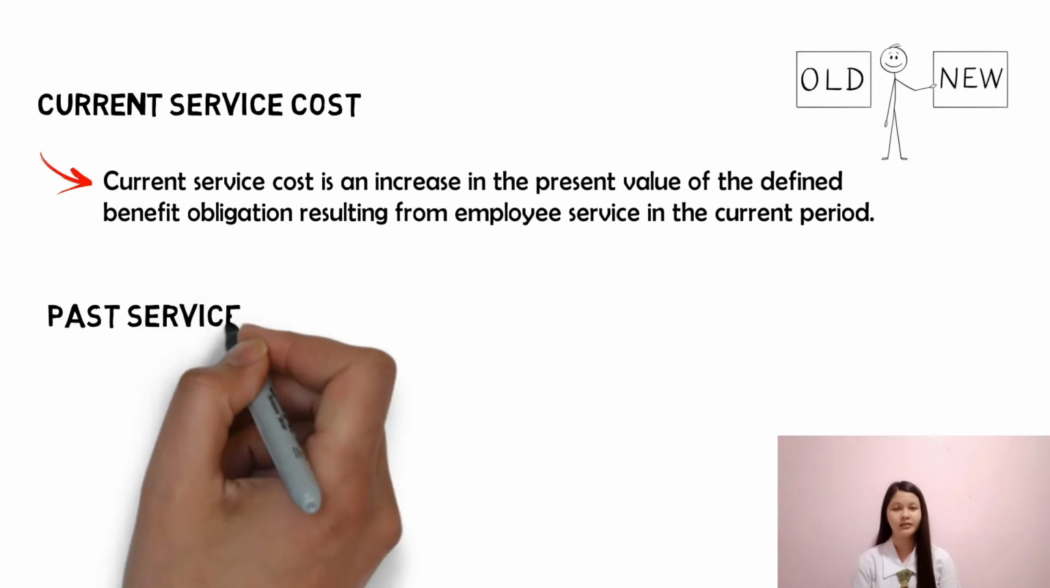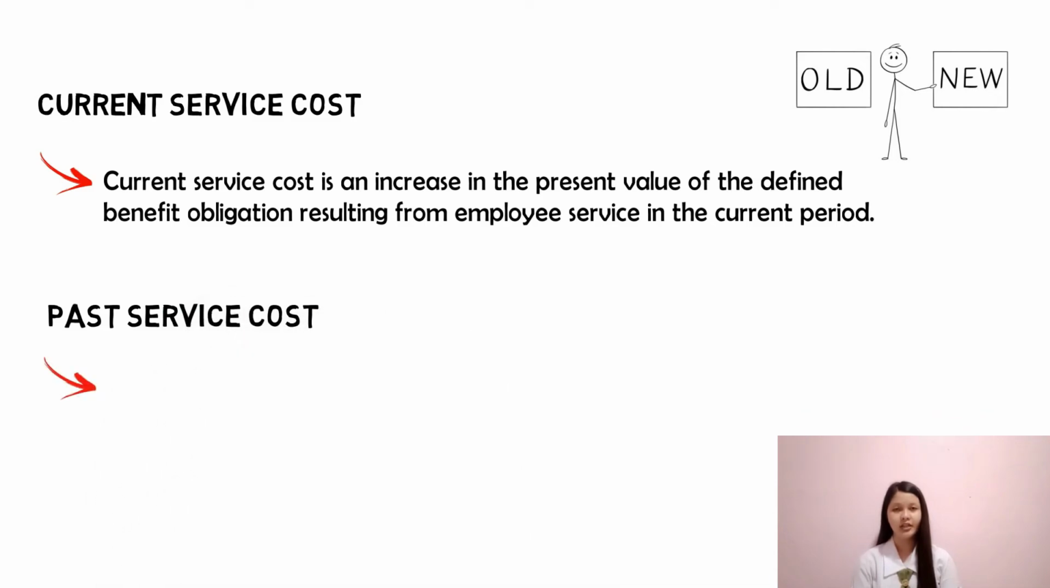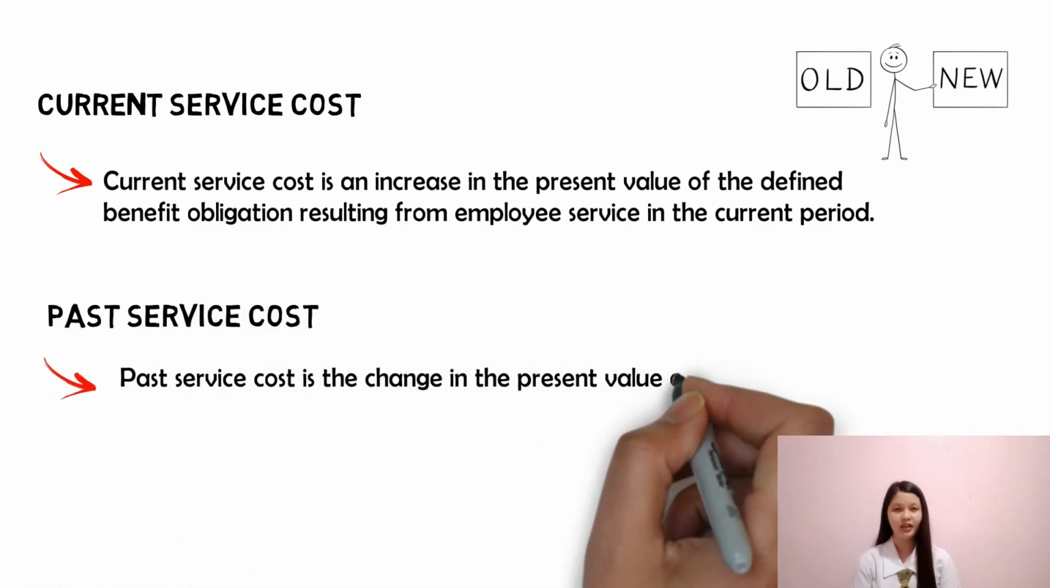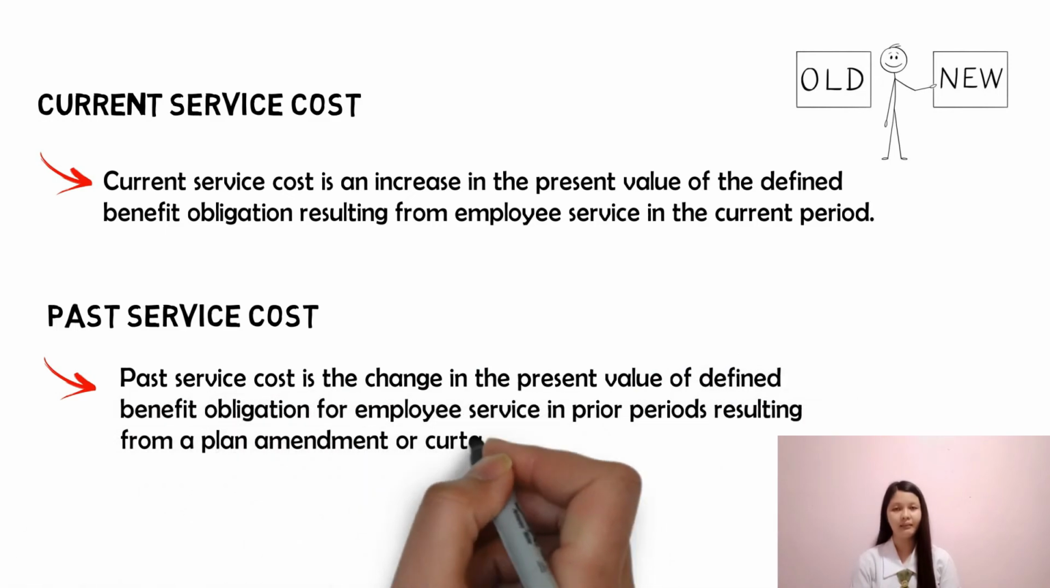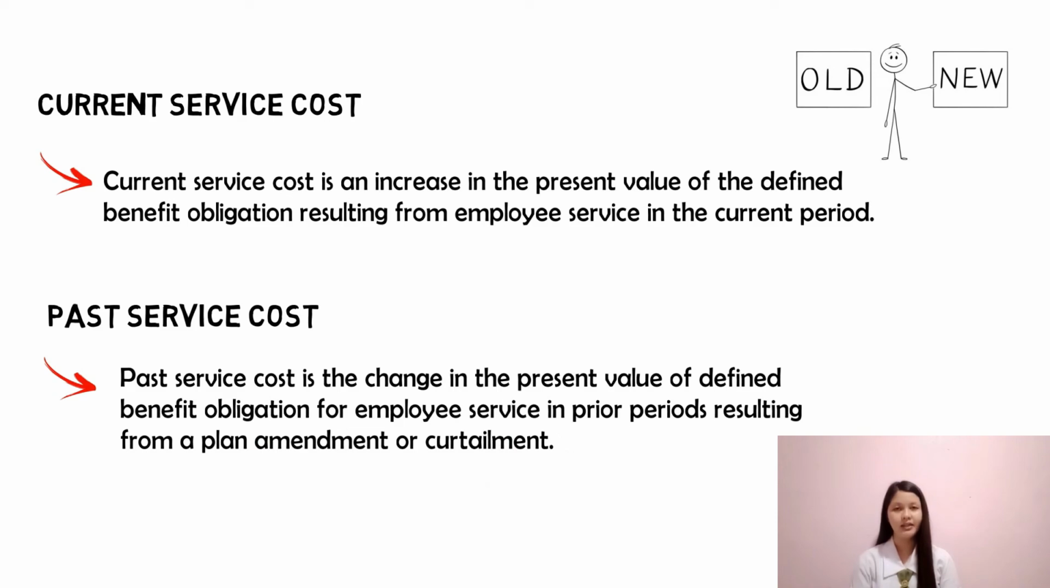Past service cost. Past service cost is the change in the present value of defined benefit obligation for employee service in prior periods resulting from a plan amendment or curtailment. It says change in the present value of defined benefit obligation. It is not specified whether increase or decrease, basta change, meaning there is a change. And since service has already been rendered in the past, the service cost in prior periods is affected because of the change that occurs currently, and accordingly, its effect on the defined benefit obligation should be measured and recognized.